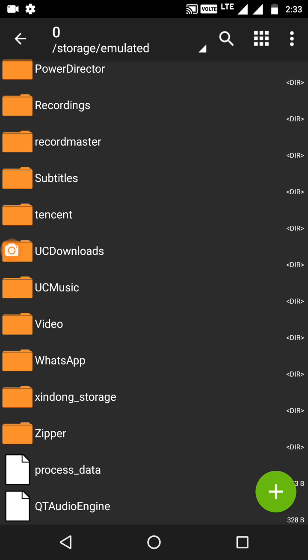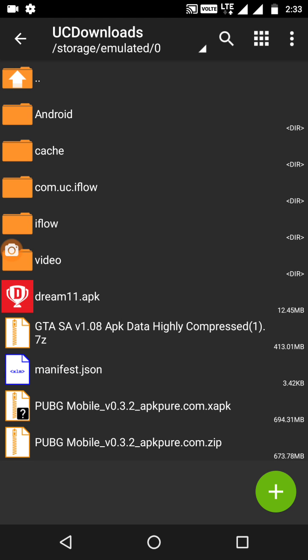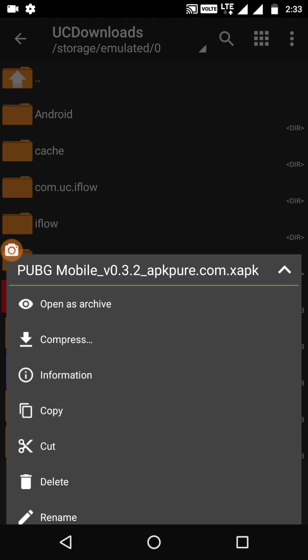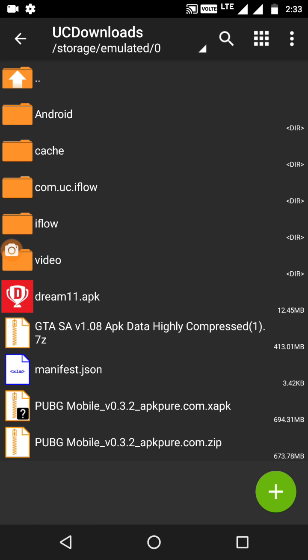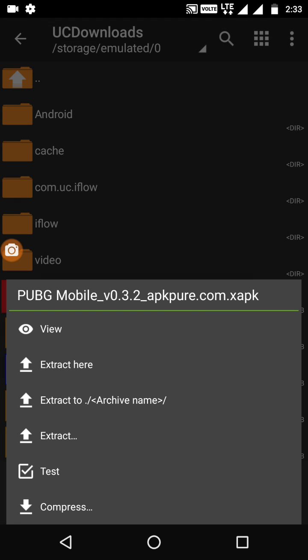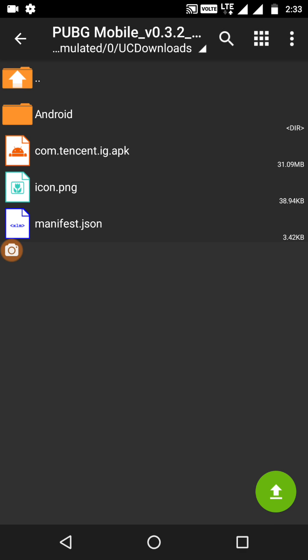I downloaded from UC Browser though, so my download will be in the UC download folder. So click on here, UC download. Here is the file. This is the file. This one is the file. Okay, what you will have to do is you just have to click here, and you have to click on view. Okay, so as you can see, if you click on view,